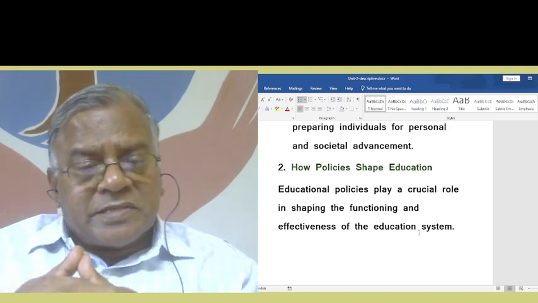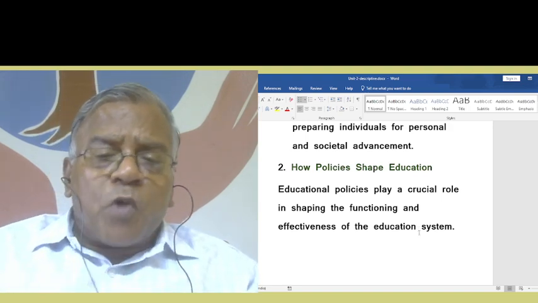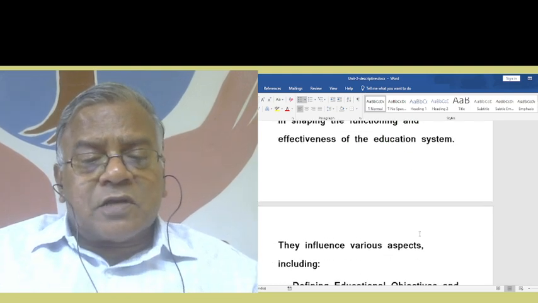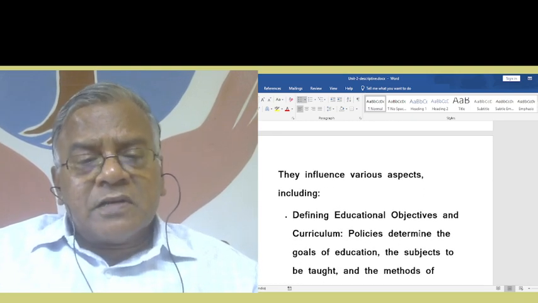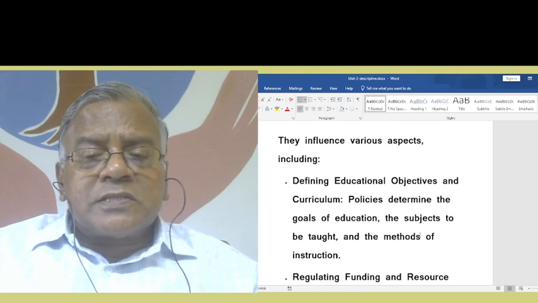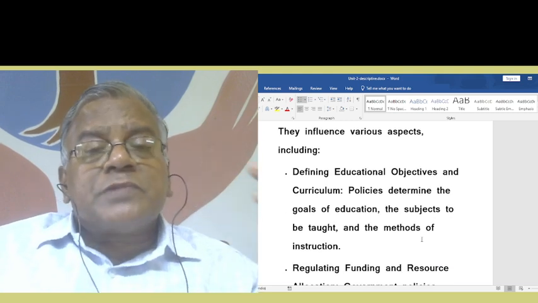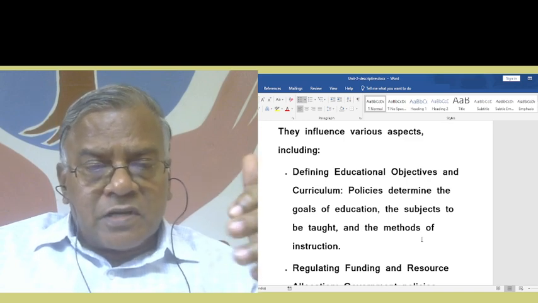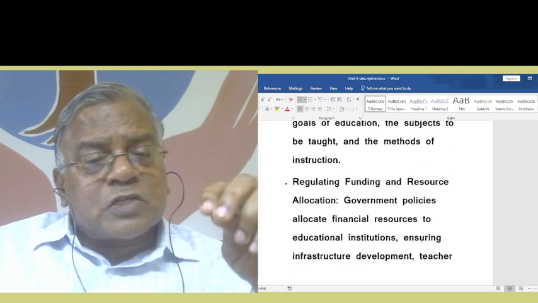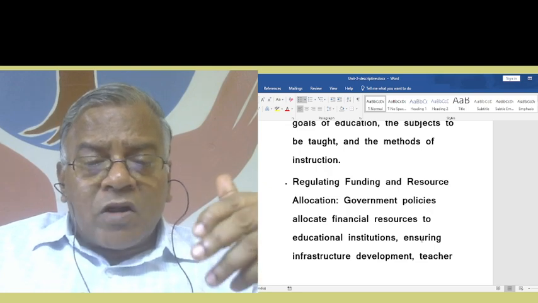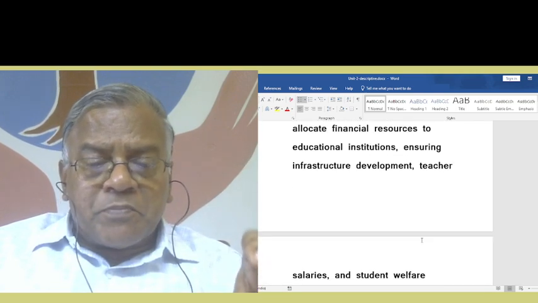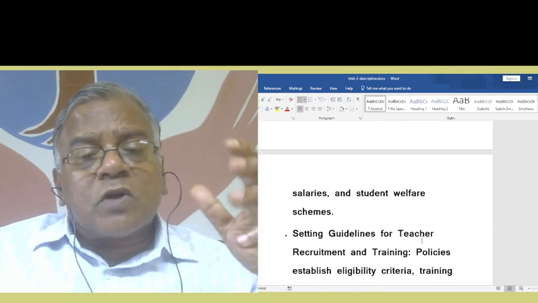How policies shape education. The second point: educational policies play a crucial role in shaping the functioning and effectiveness of the education system. They influence various aspects, including defining educational objectives and curriculum. Policies determine the goals of education, the subjects to be taught, and the methods of instruction. This is how we define the educational objectives and curriculum. Then regulating funding and resource allocation. Government policies allocate financial resources to educational institutions, ensuring infrastructure development, teacher salaries, and student welfare schemes.